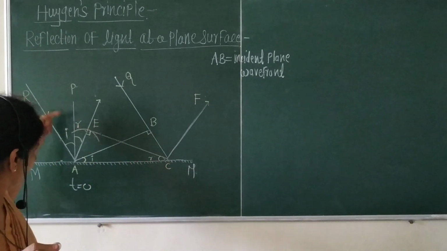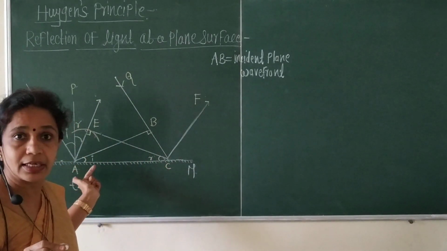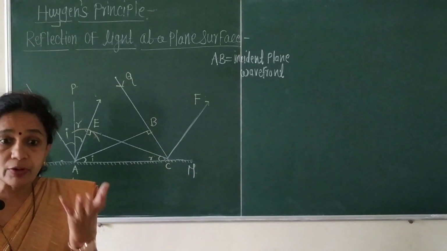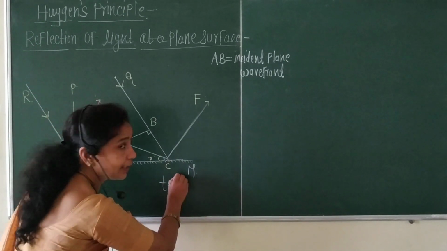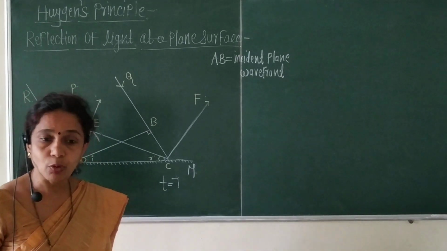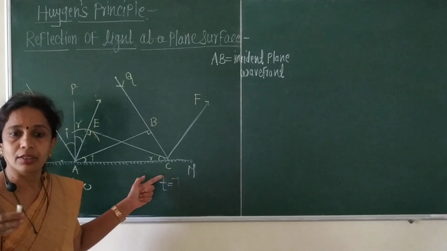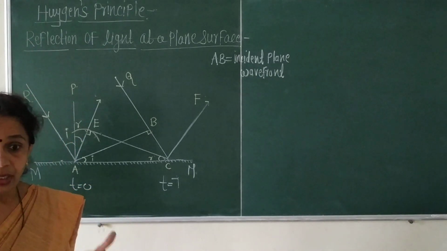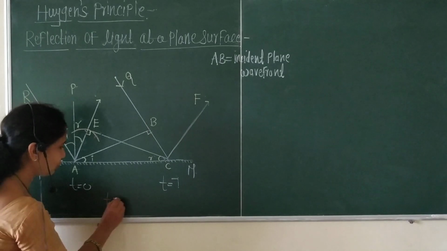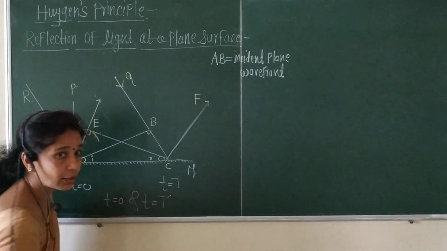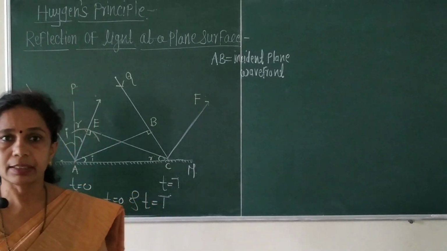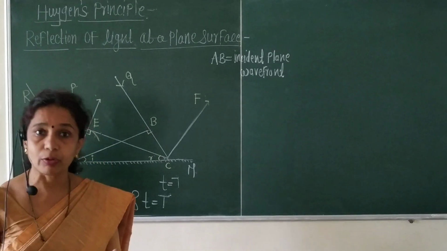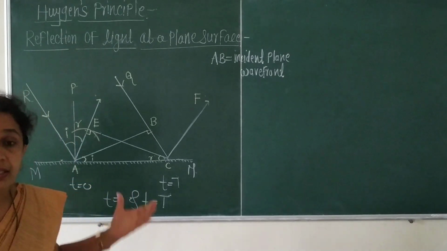Okay, when t is equal to 0, the incident wavefront touches at point A, but for B to C, to cover that distance, some time will be required, and that time we call small t is equal to capital T. Therefore, the point B will touch the reflecting surface at C after the time small t is equal to capital T. Therefore, between the time t is equal to 0 and capital T, different points along the incident wavefront reach the reflecting surface successively.